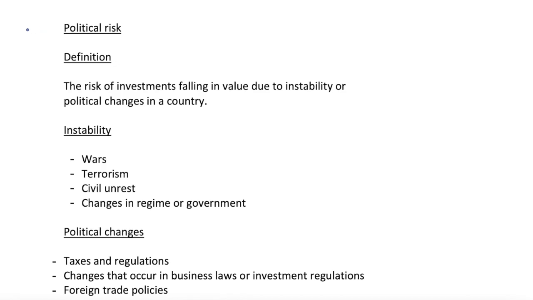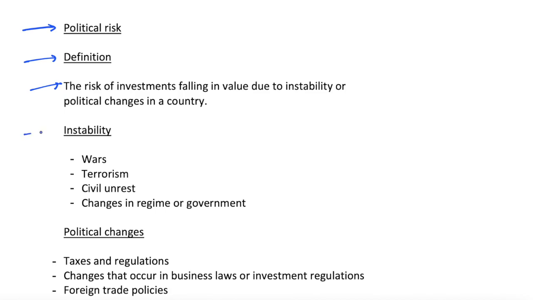Hi, in this video we're looking at another source of risk within financial assets, and we're going to be looking at political risk. So what is political risk? Well, it is the risk of investments falling in value due to instability or political changes in a country.